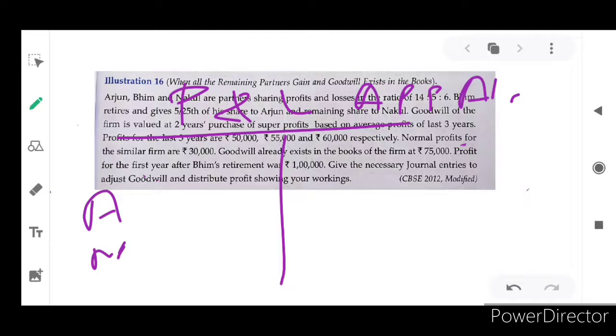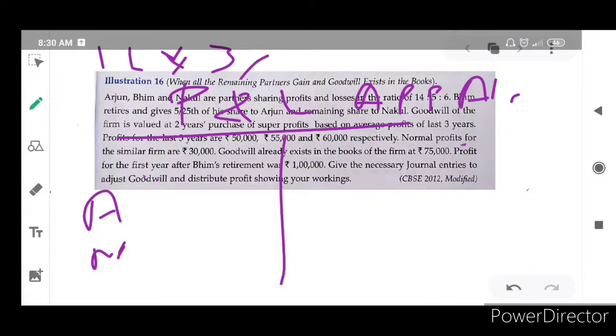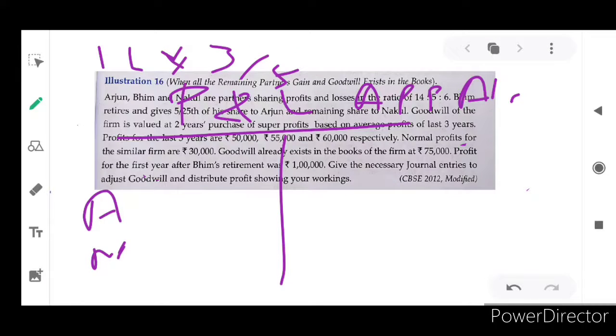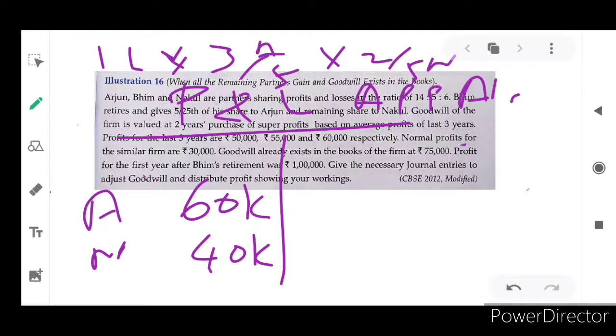That 1 lakh rupees, 1 lakh into 3 by 5, just 3:2 only, and 2 by 5. It is for Arjun, it is for Nakul. So 3 by 5 means 60,000 for Arjun and 40,000 for Nakul. I hope you understand.